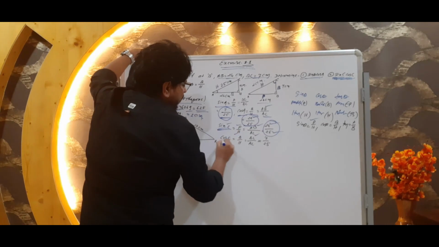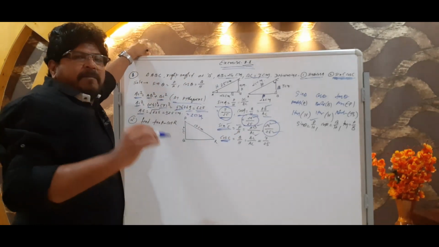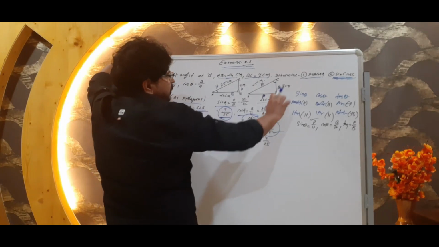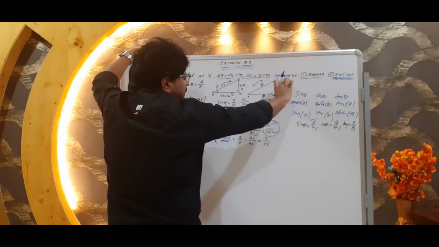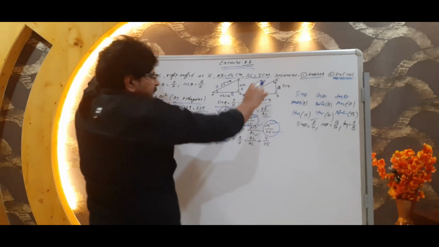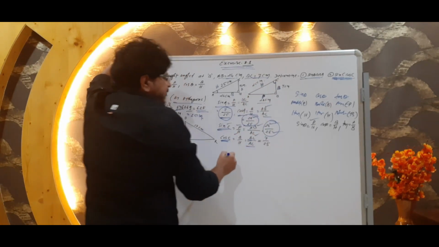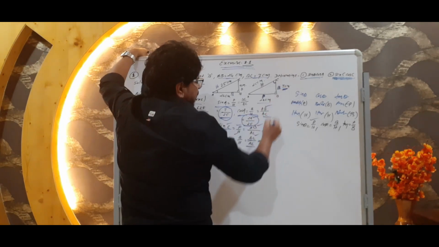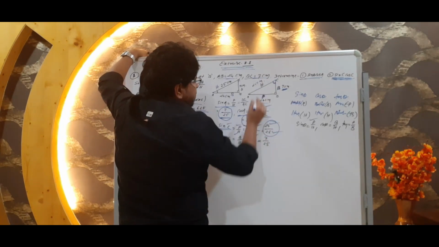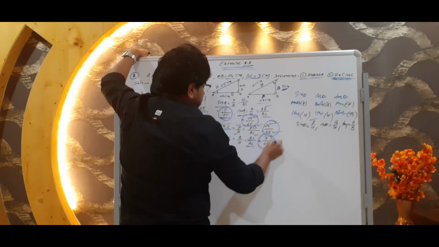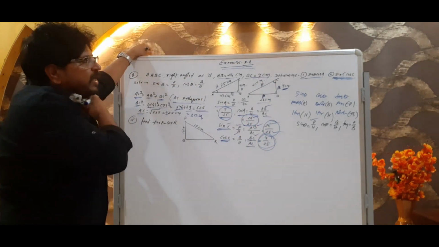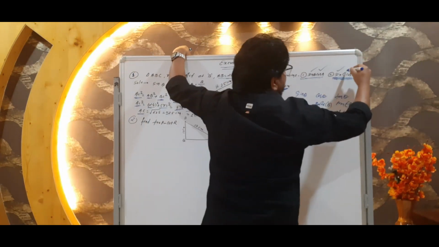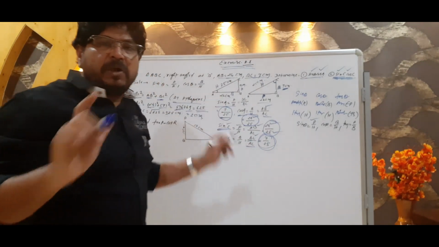Now in the same manner we have to find out cos C. Cos C means base upon hypotenuse. Here base means CB or BC, as well as hypotenuse AC. So what is the value of BC or CB? This value is 7, as well as what is the value of AC? That is hypotenuse 25. So what we got? The cos C is 7 upon 25. So guys, we got sin A, cos A, sin C, and cos C also.